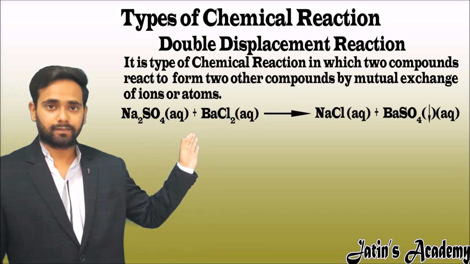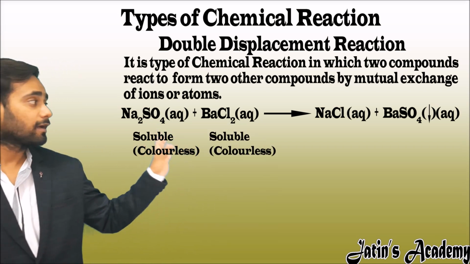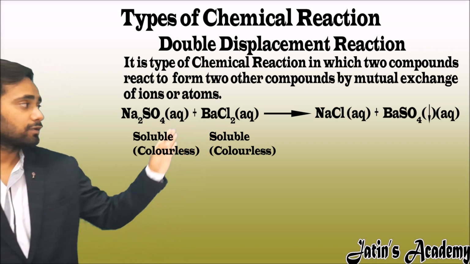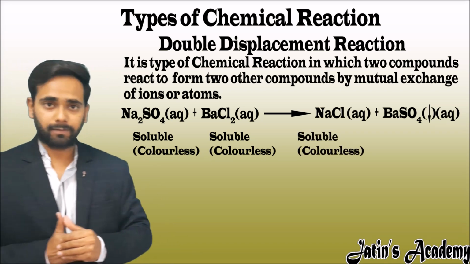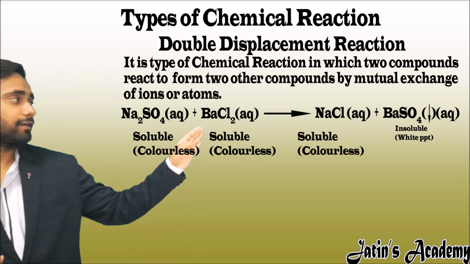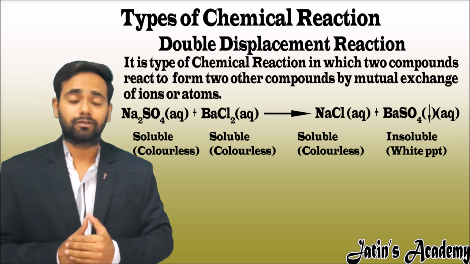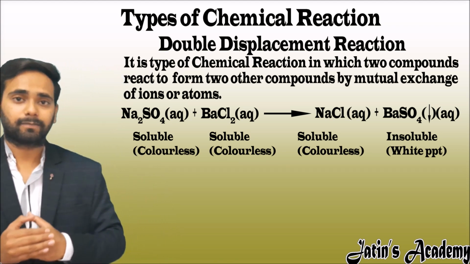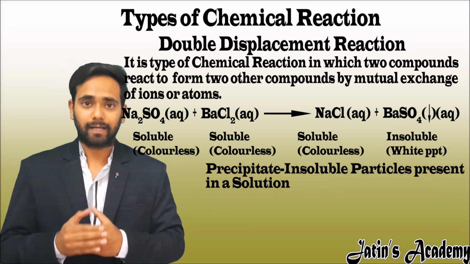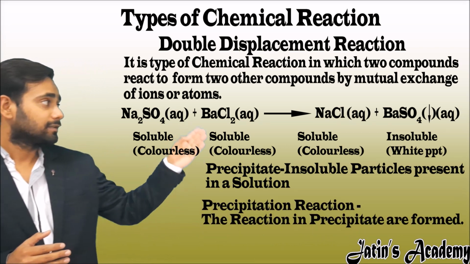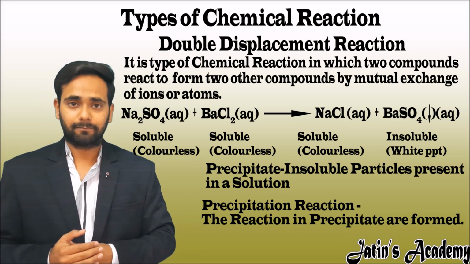Here sodium sulfate is a colorless substance and barium chloride is also a colorless substance. When they mix with each other, sodium chloride is formed, which is soluble in water, meaning no precipitate is formed, and barium sulfate, a white precipitate, is formed and settles down in the reaction. What is a ppt? PPT is precipitate. What is a precipitate? These are insoluble particles present in the solution. So this reaction in which precipitates are formed is also called a precipitation reaction.